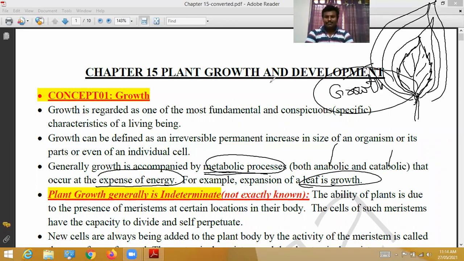Simply, growth is an irreversible permanent increase in size of an organism. That may be a part or an individual cell or branches or leaves, whatever it may be. An irreversible permanent increase in size of plant parts can be defined as growth. This is a simple definition. Okay, that's all.